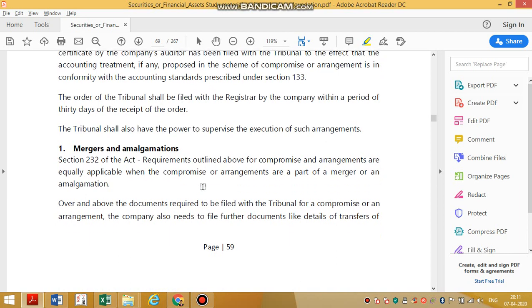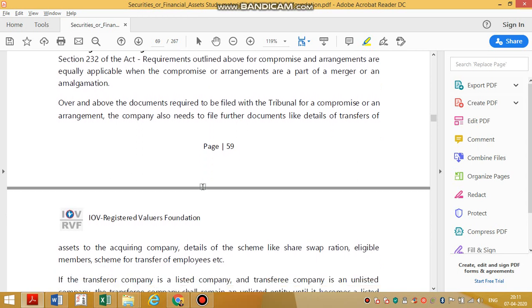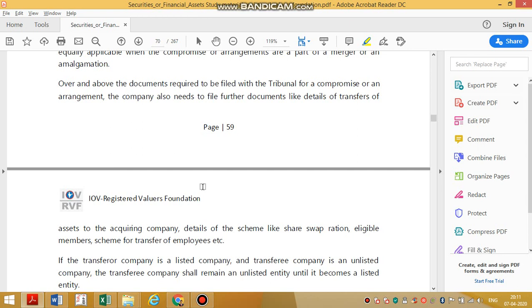Next, section 232. Section 232 talks about some takeovers, etc. So here were the external arrangements, takeovers, amalgamation, those things. Here we need one important case law which says Dowcaster versus Amalgamated Collieries Limited. It says employees are not furniture and fixtures. So basically you will value your employees also when one new company is going to take over you. So the ratio is fixed along with the employees. So the scheme of transfer is not only for the assets, but it will also have a scheme of transfer for the employees.